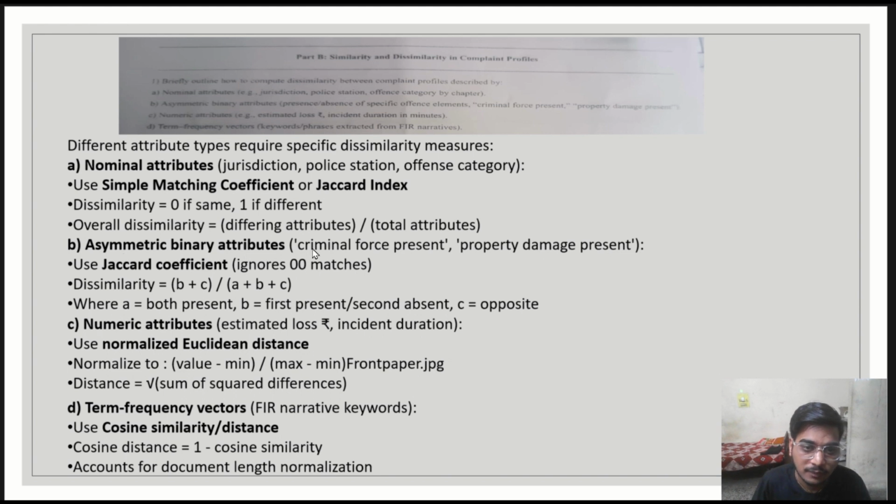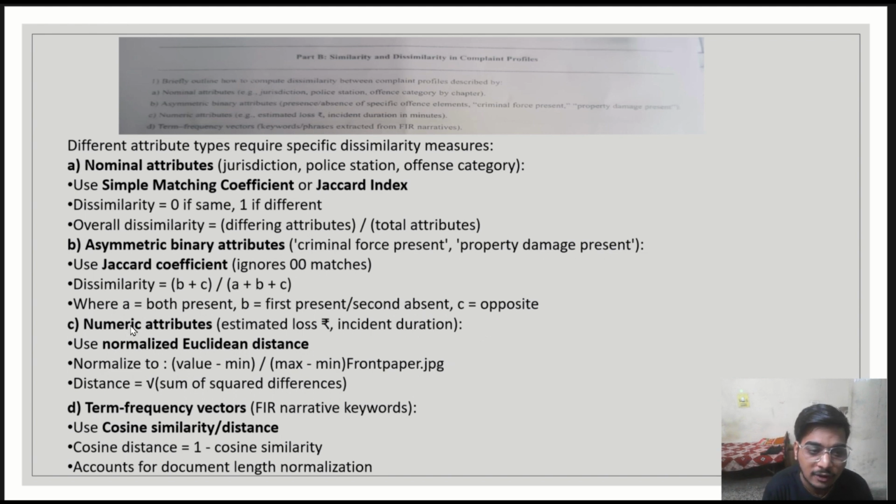Asymmetric binary attributes, which are criminal force present, property damage present. Here we can use the Jaccard coefficient, which ignores the 0-0 matches, and calculate the dissimilarity by using this equation: b plus c divided by a plus b plus c, where a refers to both present, b refers to first present and second absent, c refers to second present and first absent.